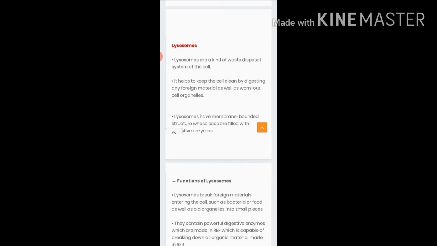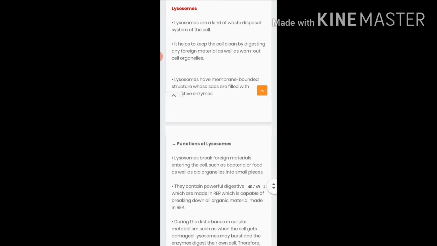There are digestive enzymes. So these digestive enzymes are going to spread out throughout the cell and digest the material within the cell, and from that the digested portion, the required portion, will go back to the body, while the waste that is not required will be thrown out by exocytosis.